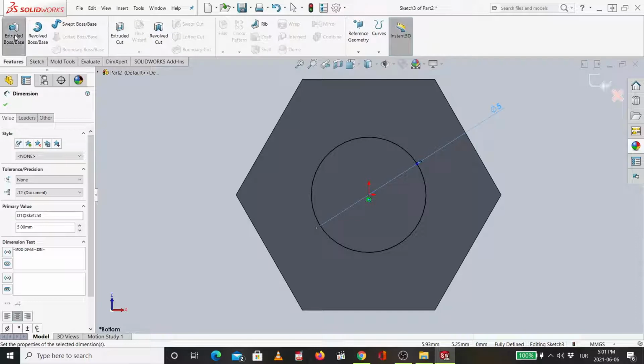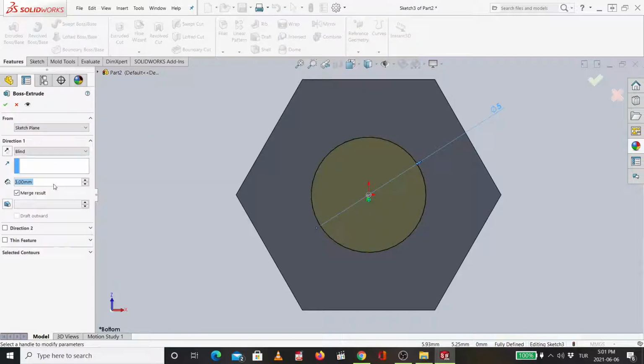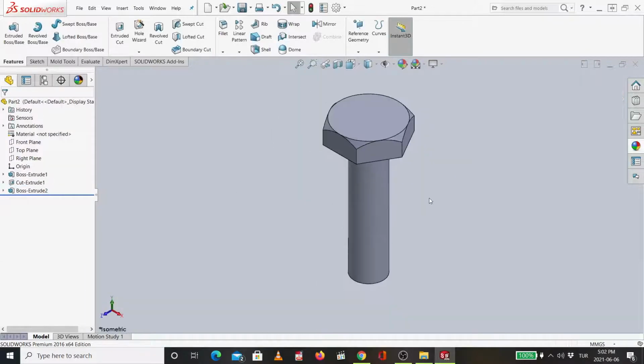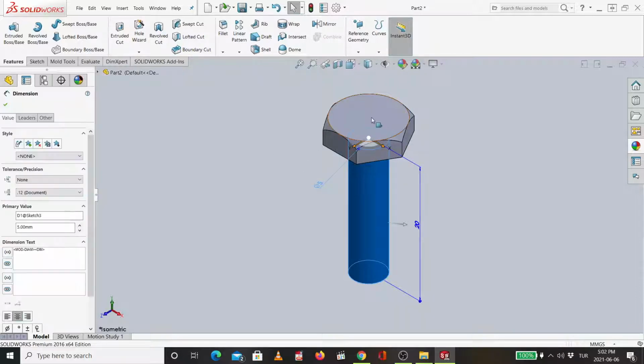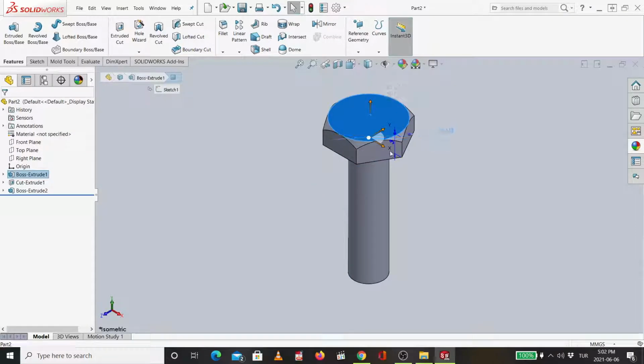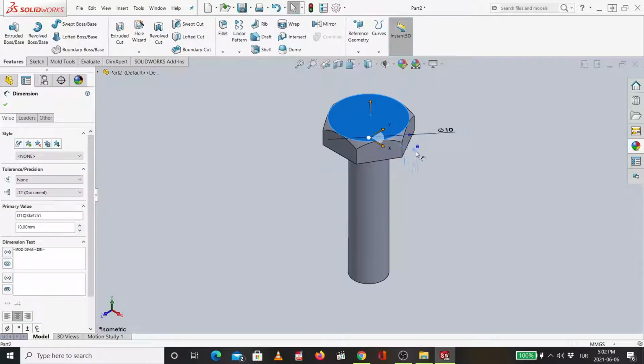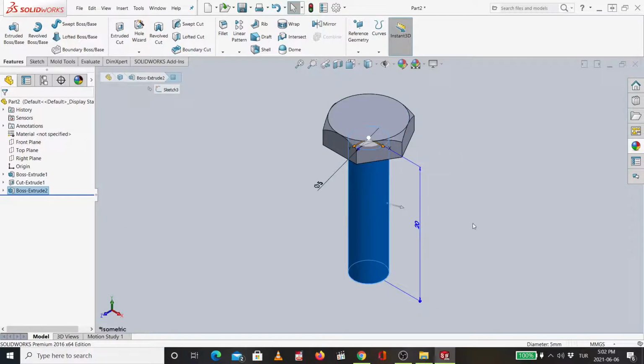Then directly feature, extruded boss, with a length of 20 millimeter. And I say okay. So now you can see the height of the cylinder is 20 and its diameter is 5. This one has diameter 10 and height 3. All those steps were already taught last week.